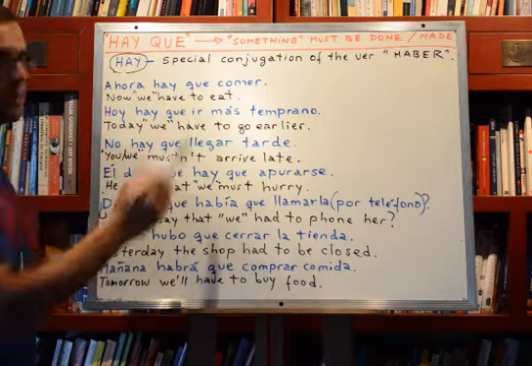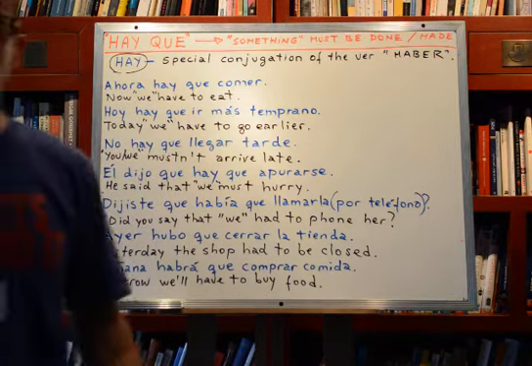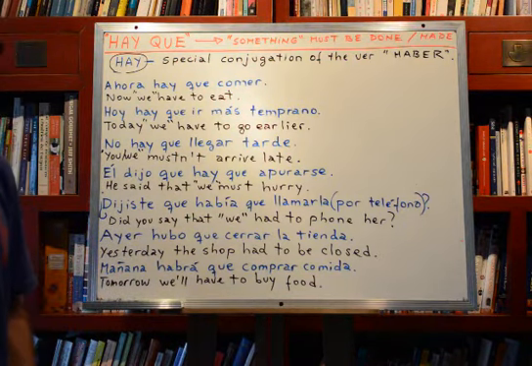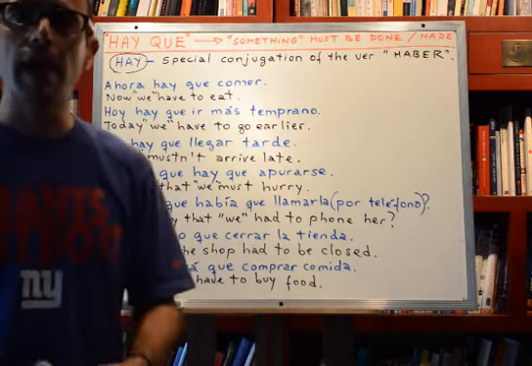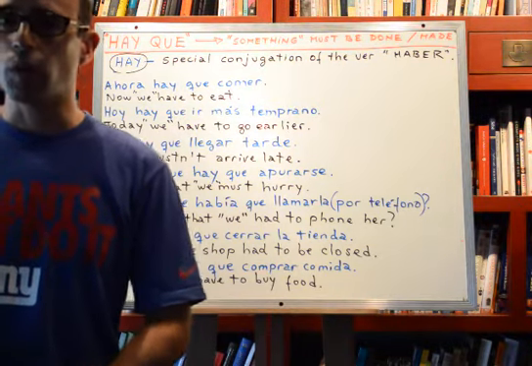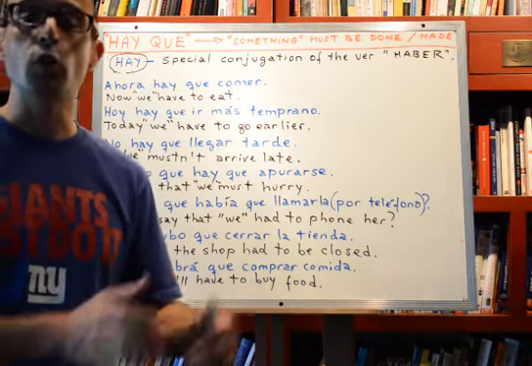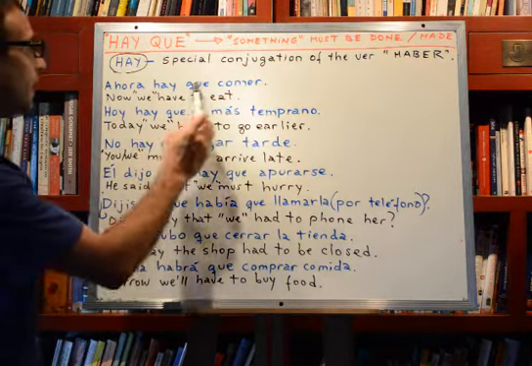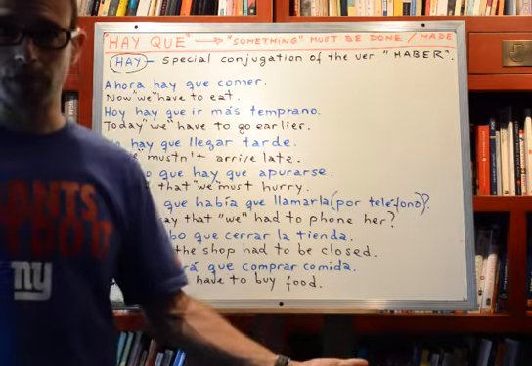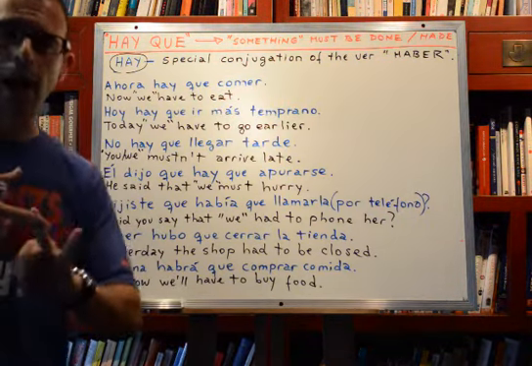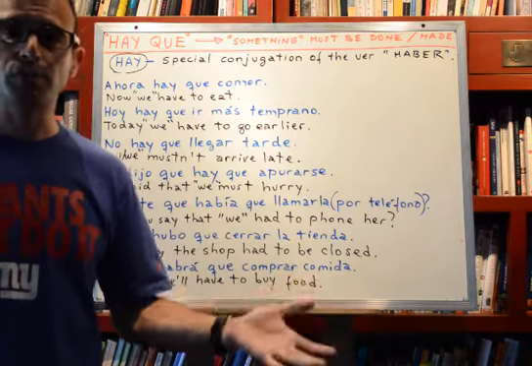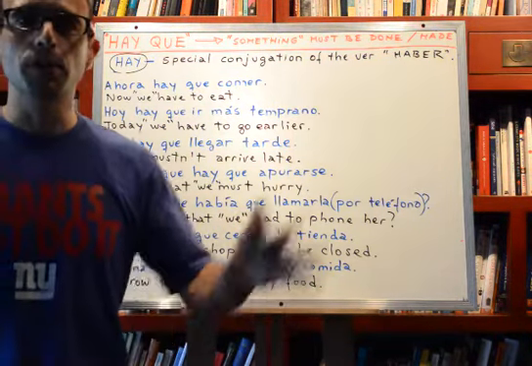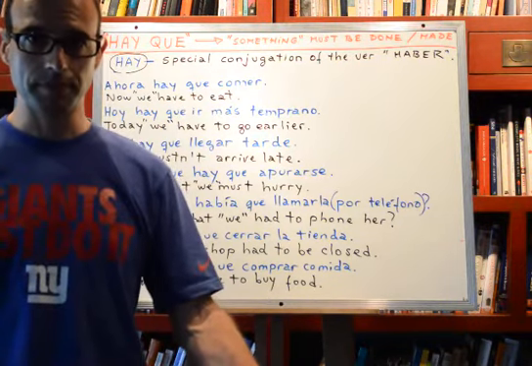Ahora hay que comer, okay? This can be translated in English as now we have to eat, okay? But now we have to eat, we have a subject there, right? The subject is we, okay? However, in Spanish, in this phrase, ahora hay que comer, there is no subject, right? It's neither we, nor I, nor you. It's an abstract subject, okay? It's like saying, now is the moment for eating, okay?